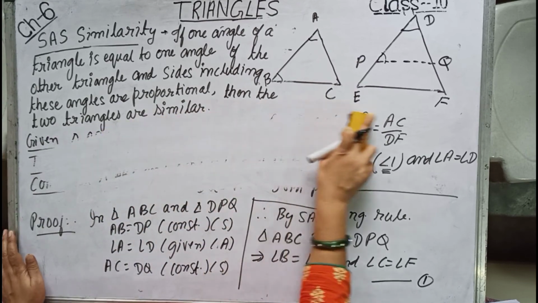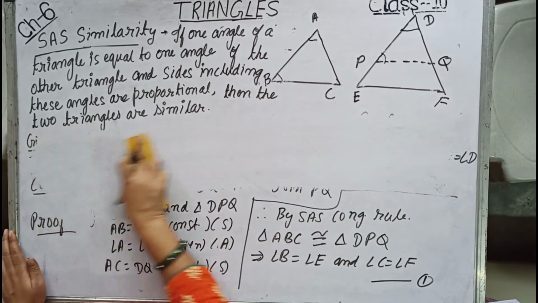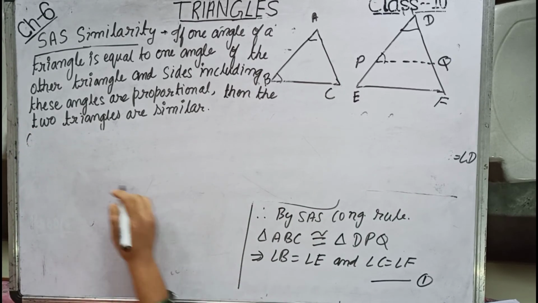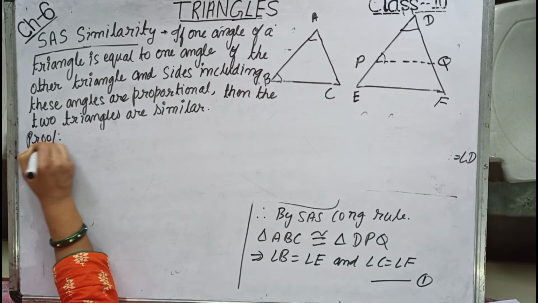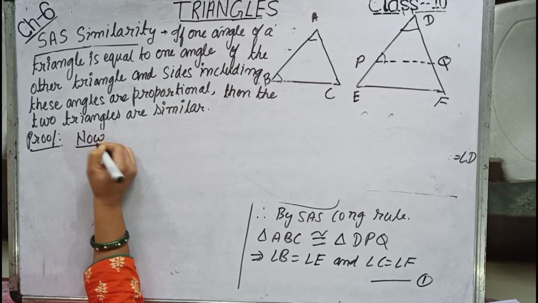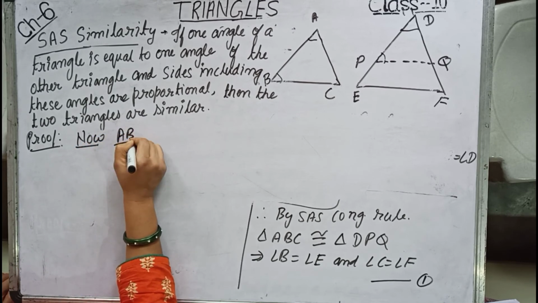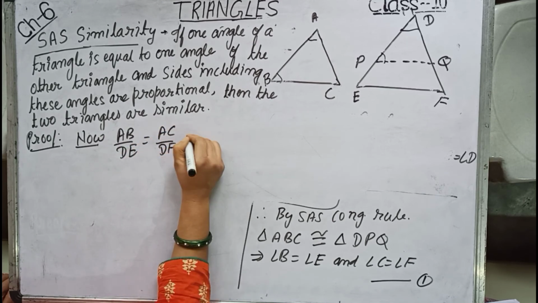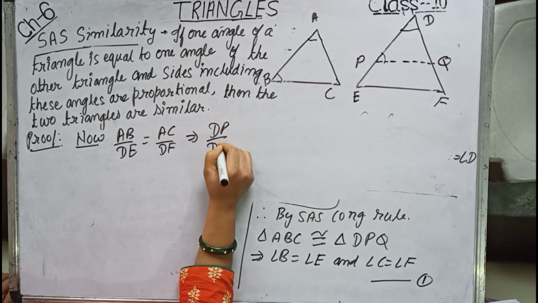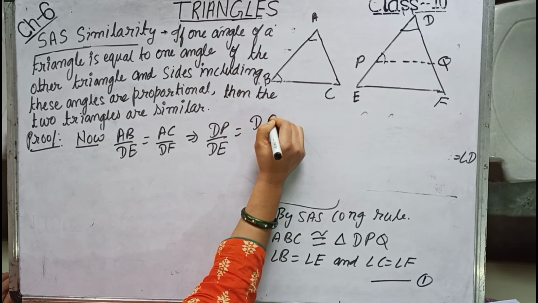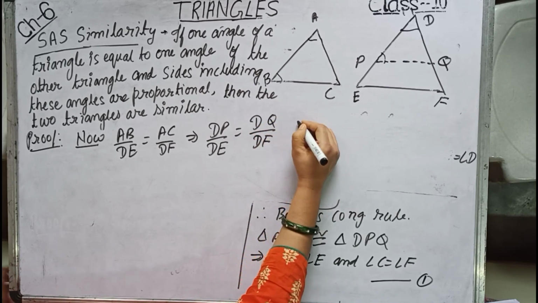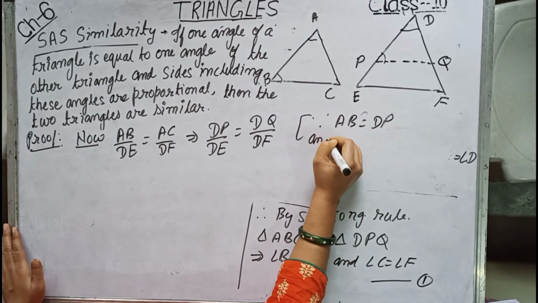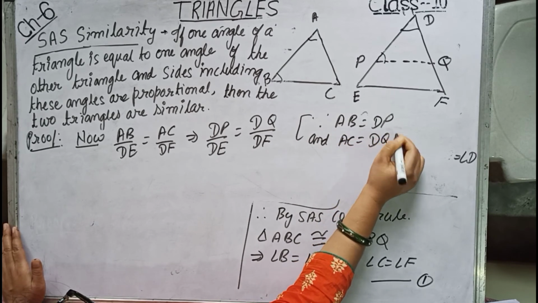Now AB by DE equals AC by DF implies DP by DE equals DQ by DF, since AB equals DP and AC equals DQ.